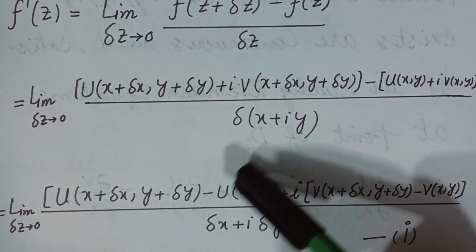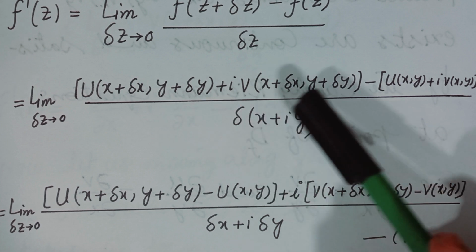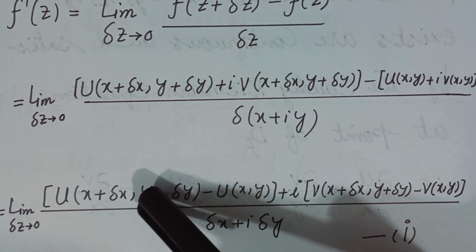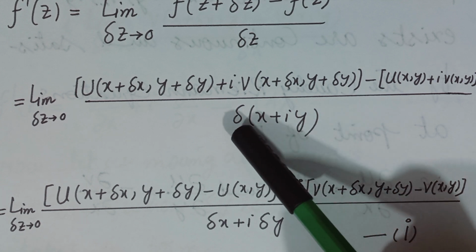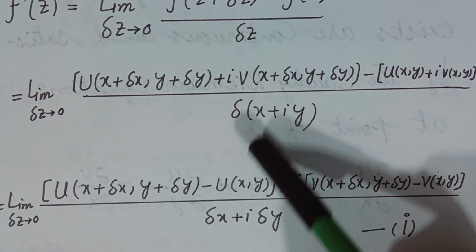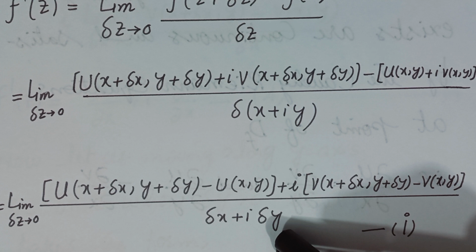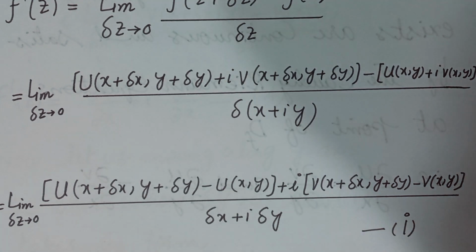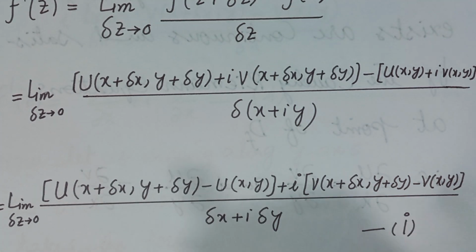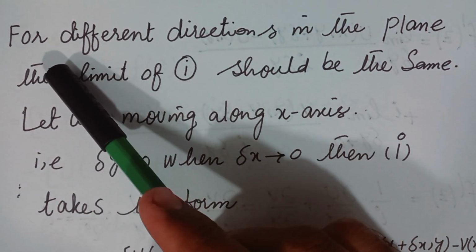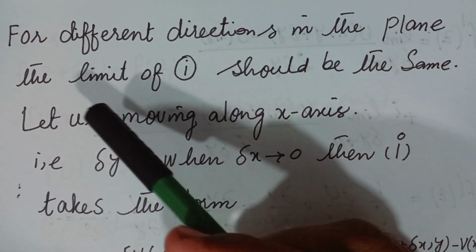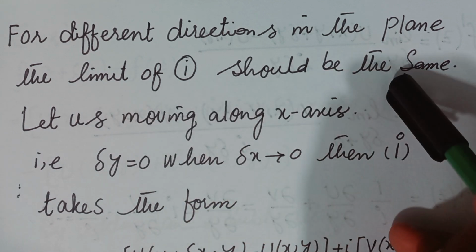Next, by separating real and imaginary parts, the u terms are here plus iota times the v terms, and applying delta z inside the brackets, this will become delta x plus iota delta y. Call this equation number 1. Next, this is important: for different directions in the plane, the limit should be the same.